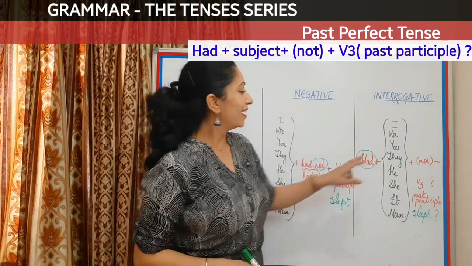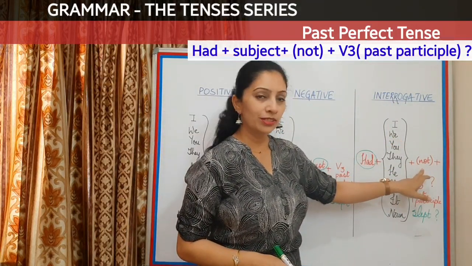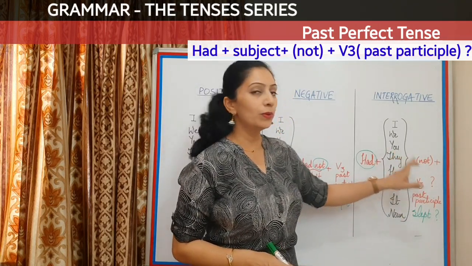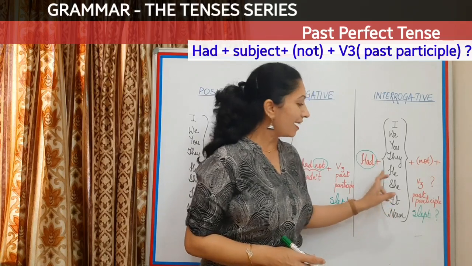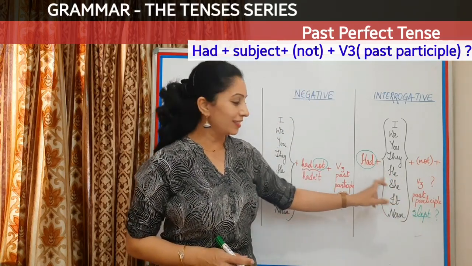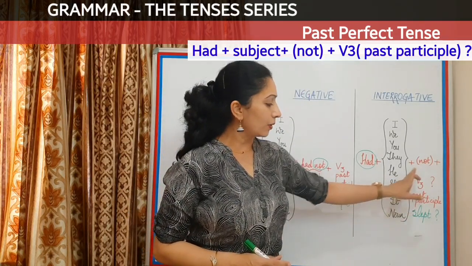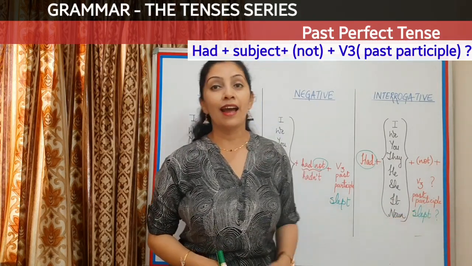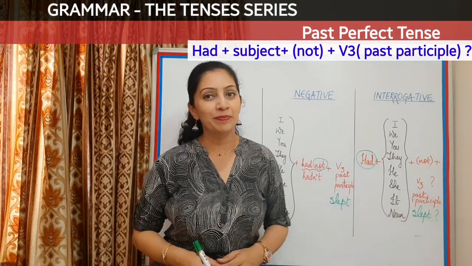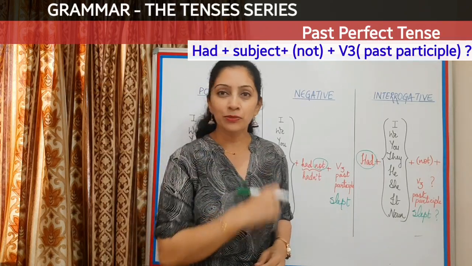Had we not slept? Had you slept? Had they not slept? Had he slept? Had she slept? Had it not slept? And had Arun not slept? Had Sanskriti slept? Now, there can be a twist here.